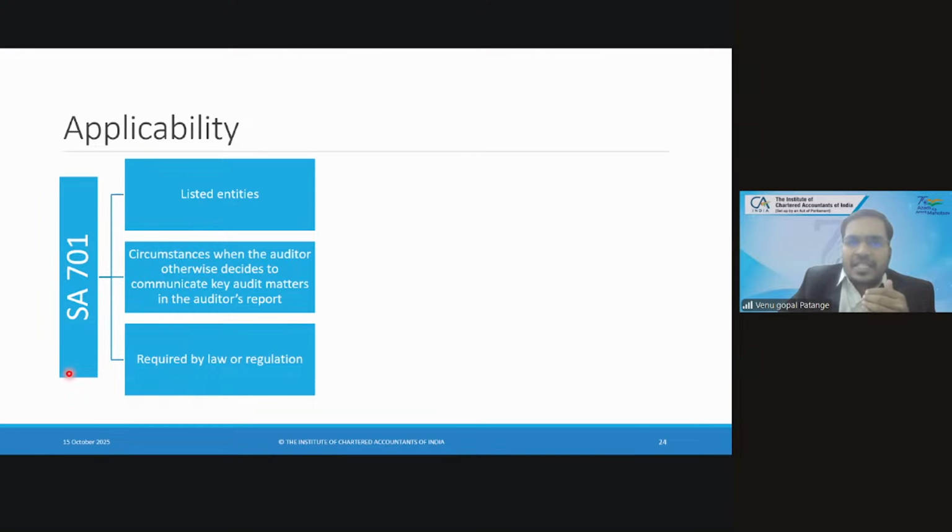So tell me, is it a separate opinion or does it go with one of the opinions? It goes with one of the opinions. We have a clean report, unqualified opinion, we have qualified opinion, adverse opinion, and disclaimer of opinion. So the opinion is of 4 types. SA 701 key audit matters, whether it goes with any of these opinions or again there are exclusions. Let us have a look.